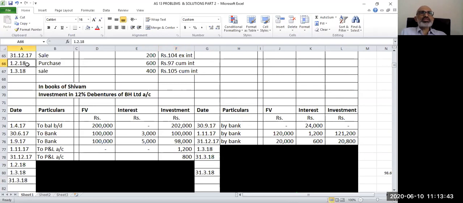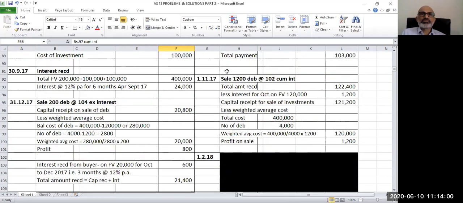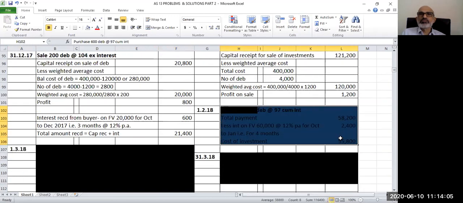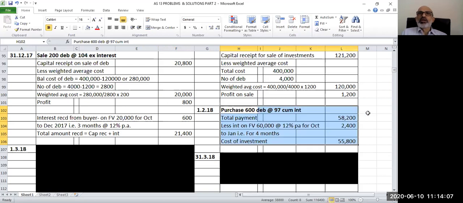Now, on 1st Feb, we have one more purchase, again cum interest purchase. That means it includes the interest for a fraction of the period which we'll have to calculate. So 600 debentures are purchased at 97 cum interest. Let us discuss the calculations first. We have to find out the total payment. 600 into 97, 58,200 is the total payment.